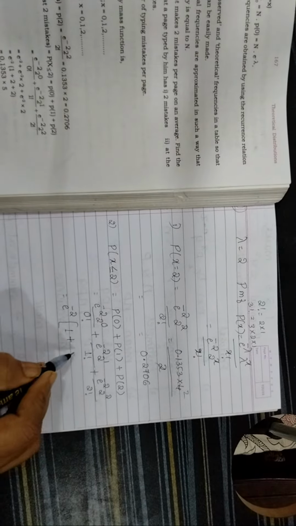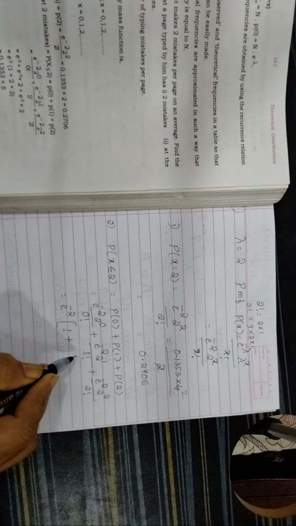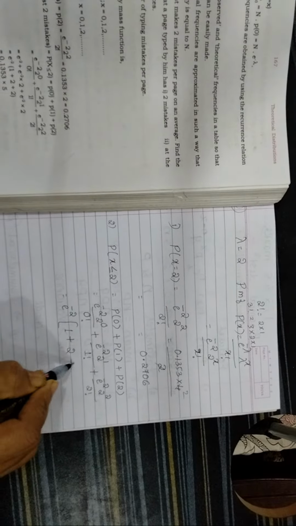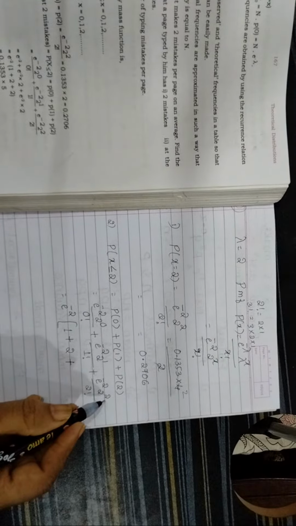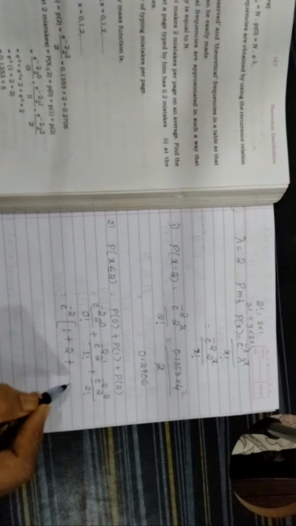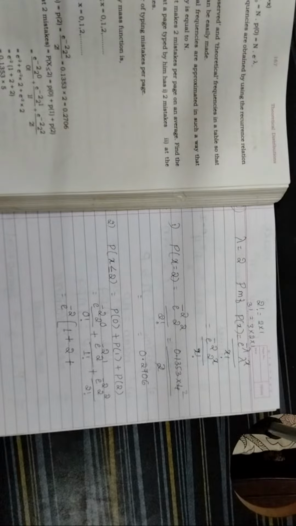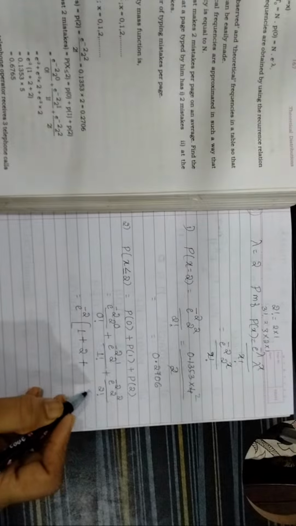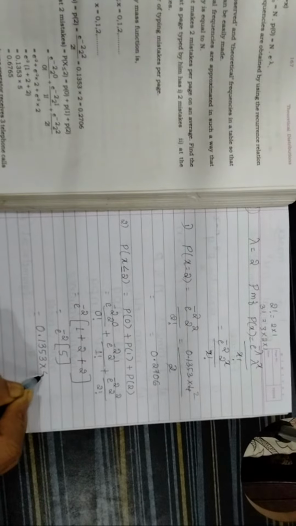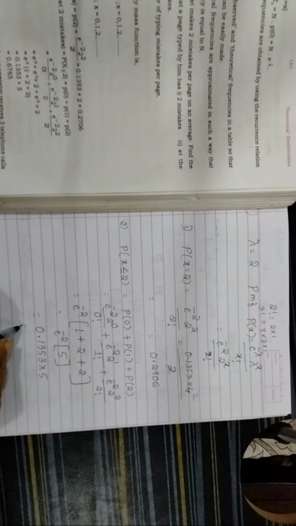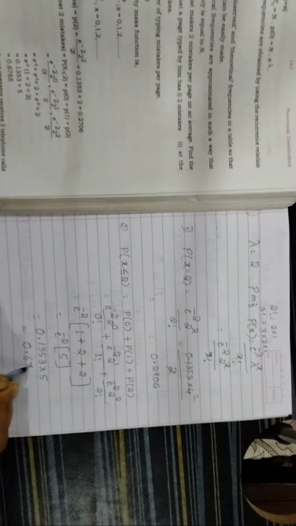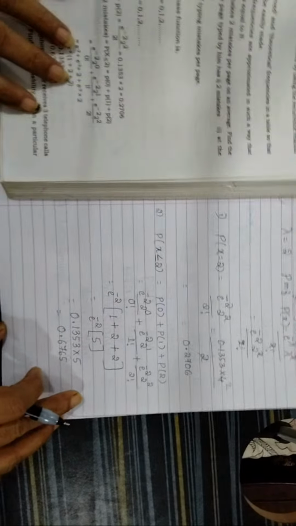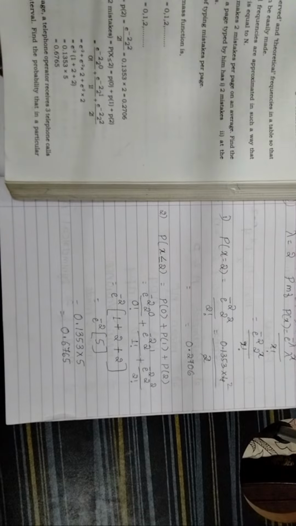Okay. 2 divided by 1 factorial means 2, plus 2 to the power 2, that is 4. 4 divided by 2 factorial, 4 divided by 2, that is 2. Into 5, that is equal to 0.6765. 0.6765. Is it understood, students?